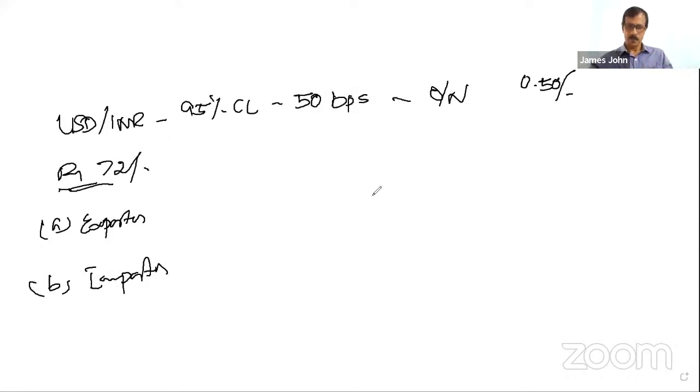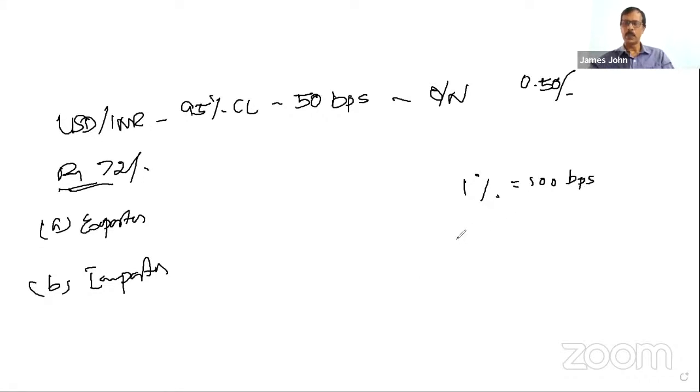Remember. Sir, please repeat. Basically, the relationship between basis point and percentage, I think on so many occasions this might have been discussed even by Mohan sir also. Because in monetary policy announcements, you must be reading in the newspaper, they will never say 2% or 5%. They say CRR has been increased or decreased by 20 basis points or 10 basis points, isn't it? So the relationship is 1% is equal to 100 BPS.